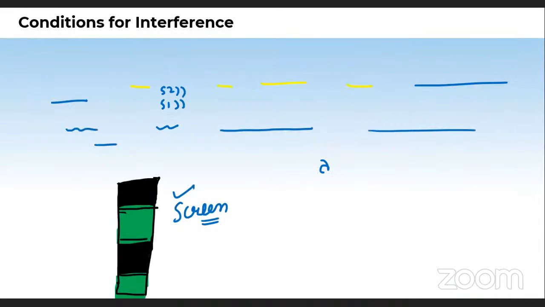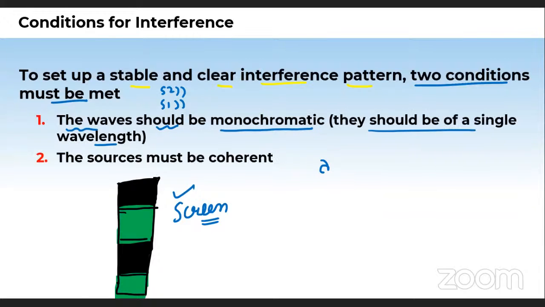So here, if we are using green color of a particular wavelength, use the same for the other two. The light waves which you are using must be of a single wavelength. Otherwise, you will not get a proper, well differentiated pattern. Here we can see it is well differentiated, and black is there. Otherwise you will get a mix-up of the colors, and maybe you will not be able to observe the dark bands. So if you want a very precise picture of this interference pattern, the first condition must be fulfilled properly.